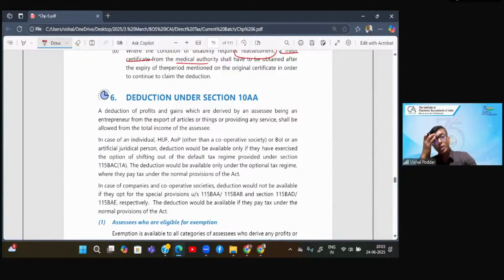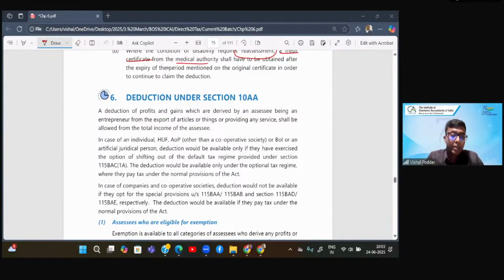Now we'll go to SEZ, section 10AA. Before that, a student is asking, sir, is the 3 lakhs limit applicable in getting the lump sum payment as well as in percentage form? Yes, beta. Wherever royalty is given in percentage, as we saw in the example also, you first apply the percentage limit.